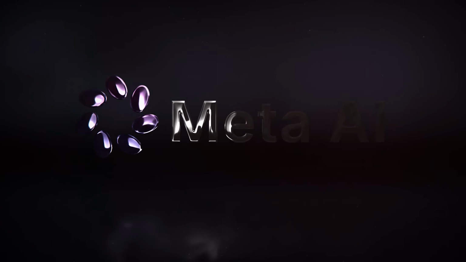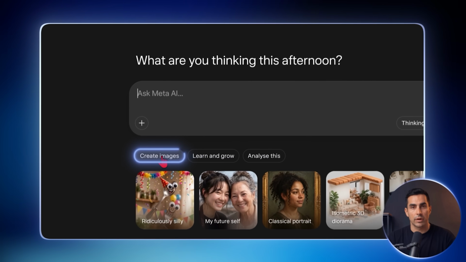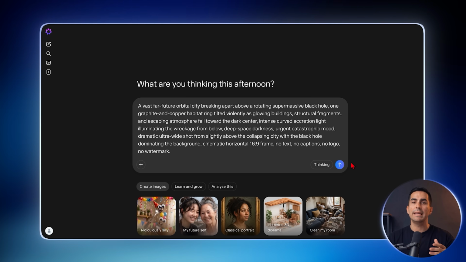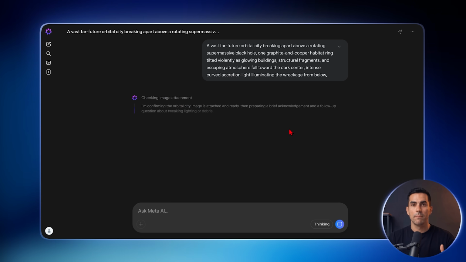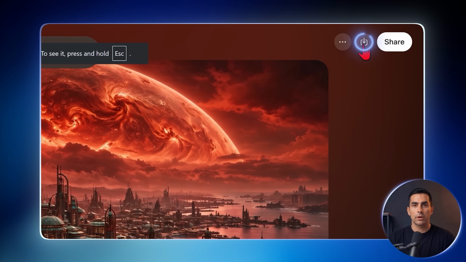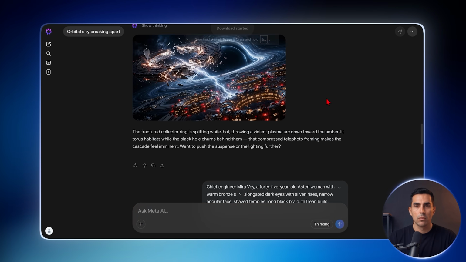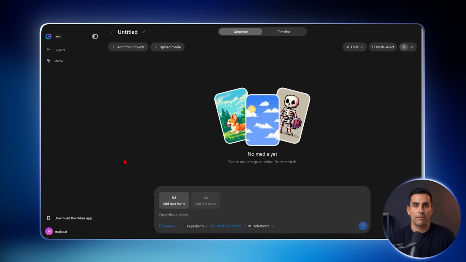So open Meta AI. Under New Chat, choose Create Images. Now add every image prompt from before, one at a time and in order to generate all the images. Make sure you download them in that same order, because later, each image needs the matching video prompt from its numbered section. Once all the images are ready, return to Vibes.